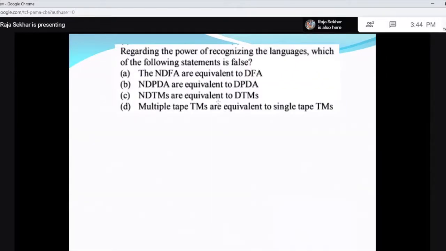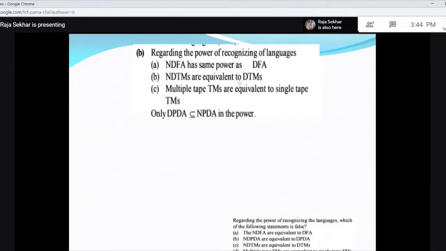Here you have NPDAs. Regarding the power of recognizing languages, which of the following statements is false? NDFA are equivalent to DFA. This is true, we know. And this we have not discussed, but later I'll tell you. And NPDA are equivalent to DPDA. This is wrong. Non-deterministic PDAs cannot be converted into equivalent deterministic PDAs. And this is true. Non-deterministic Turing machines are equivalent to deterministic Turing machines, and multi-tape Turing machines are equivalent to single-tape Turing machines. This is true. So the wrong one is D. When we discuss the Turing machines, we will go for that.